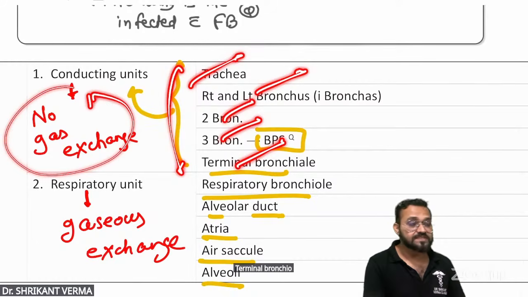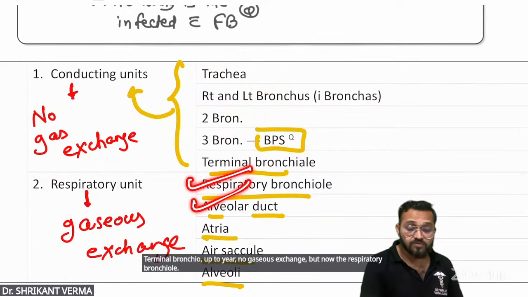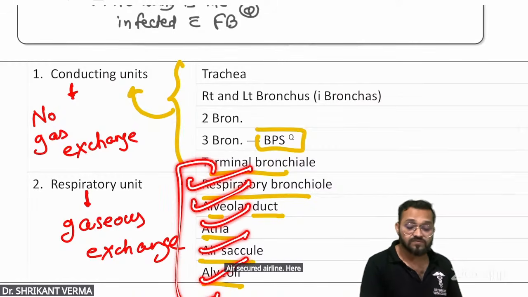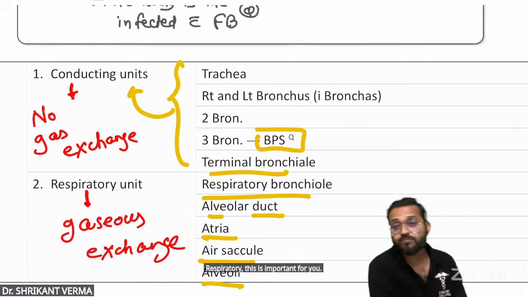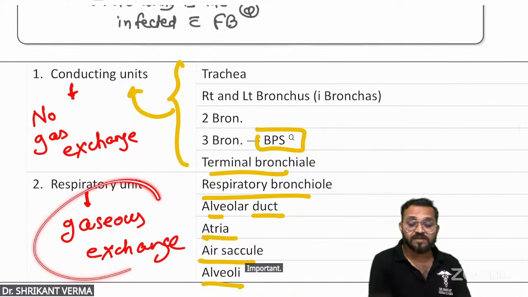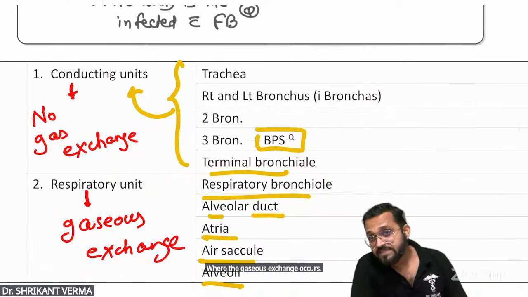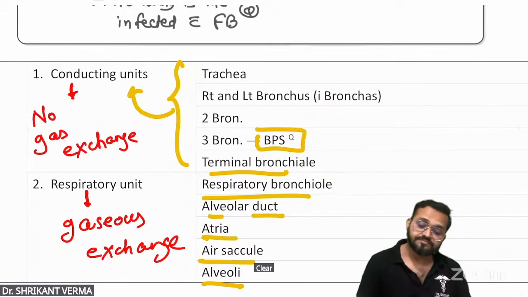Up to here, no gases exchange. But now the respiratory bronchiole, the alveolar duct, the alveoli, air saccule, alveoli. Here the gases exchange occurs, which is the respiratory unit. This is important for you. Important. Respiratory unit. Where the gaseous exchange occurs. Is it okay, everyone? Clear?